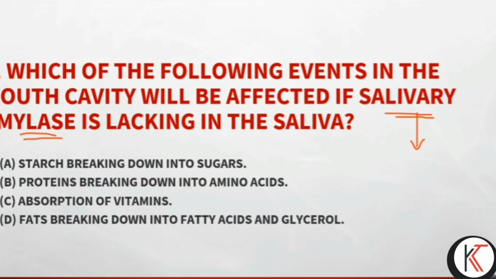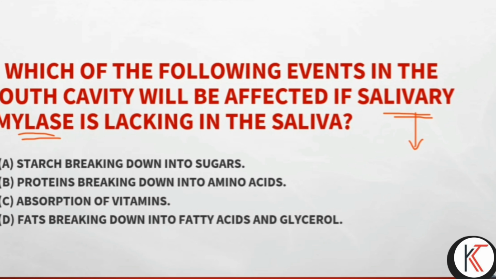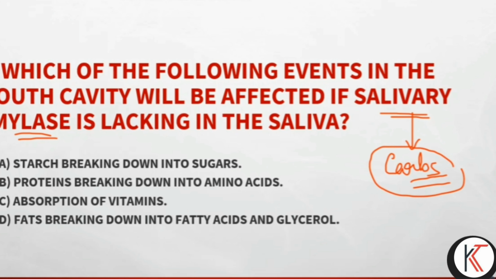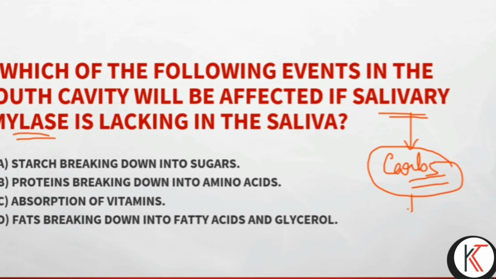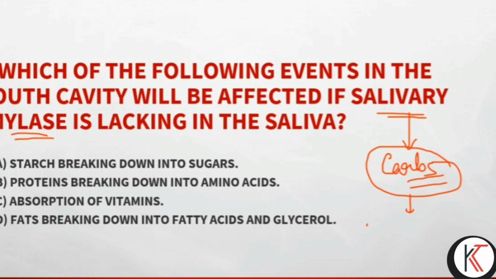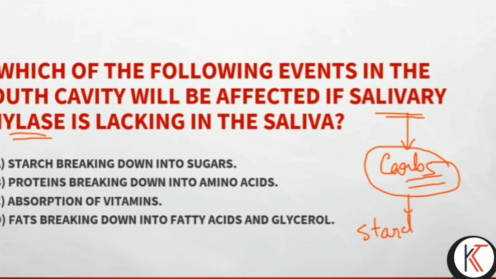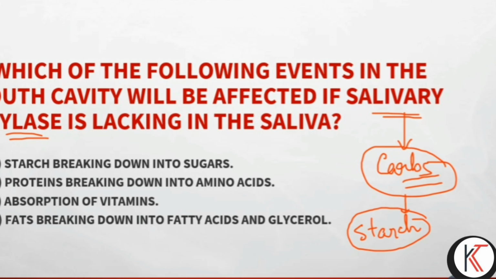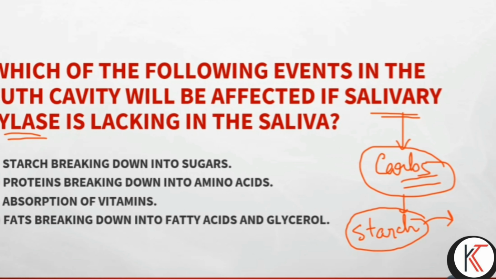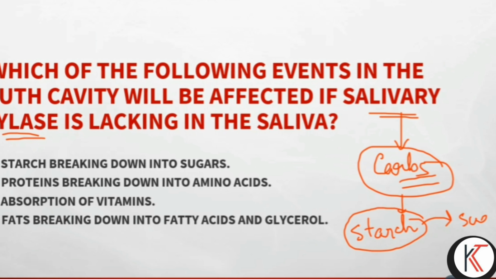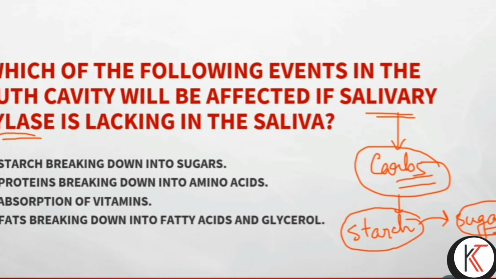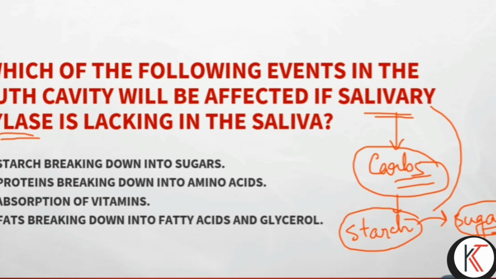Salivary amylase works on carbohydrates, the carbs. It will convert starch, suppose you have taken rice or any starch-containing food, into simple sugar. This is done with the help of salivary amylase.